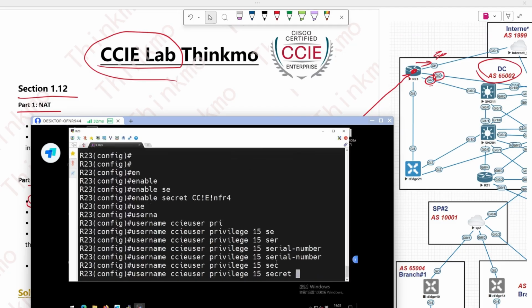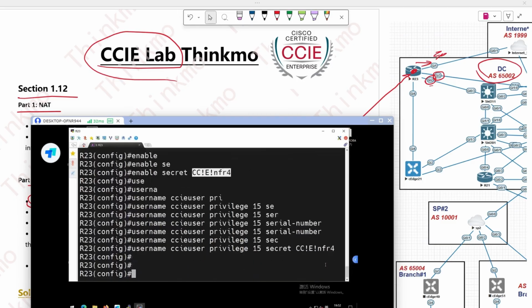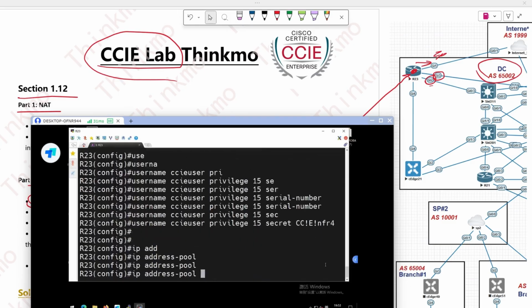For this secret command, you need to type out the whole word, make sure you enter it completely, and the password after it is the same. This CCIE password, just copy it and paste it here. Right? Once this is configured, after we've set up the username and password, we then write an access list.